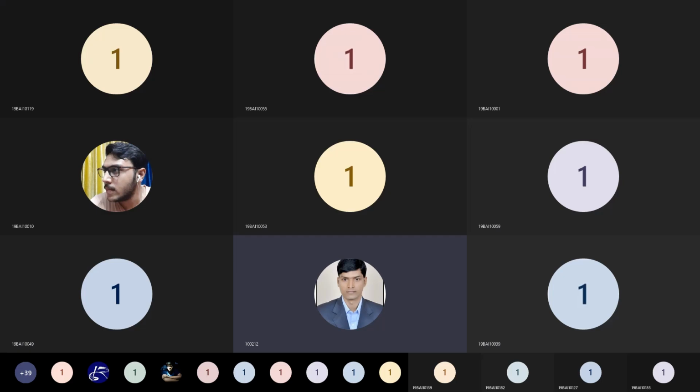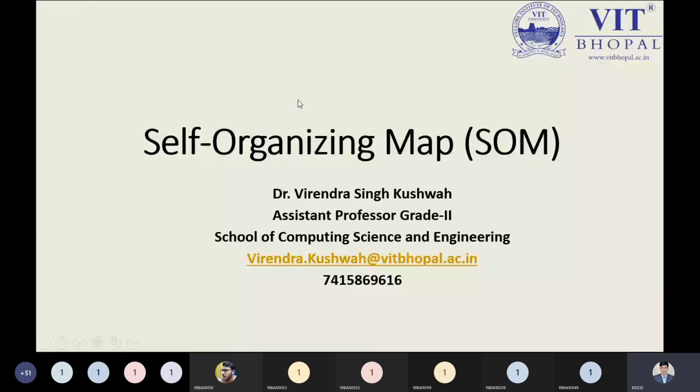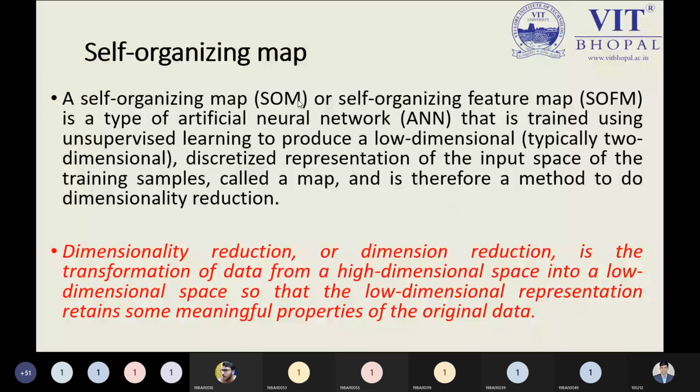Today we have a topic: self-organizing map, also known as the SOM. Let me start this concept from the very beginning. We have two important terms that are required to keep in mind properly. Self-organizing map. As I told you at the very beginning, this topic will be completely theoretical, and we will see what is the purpose of using the self-organizing map.